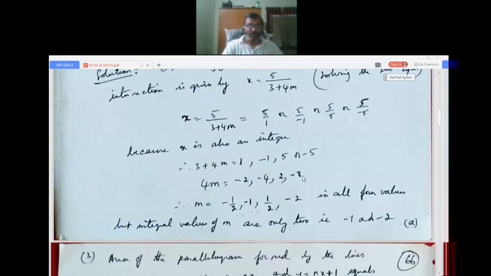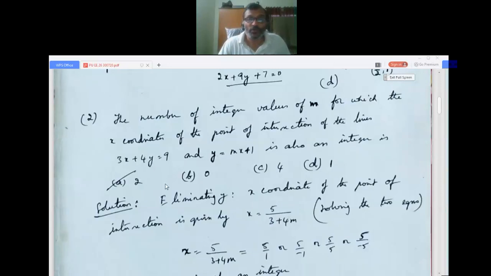From this, m will be, we divide each term by 4. So minus 2 by 4, that is minus 1 by 2. Minus 4 by 4, that is minus 1. 2 by 4, that is 1 by 2. Minus 8 by 4, that is minus 2. These are all four values. But the integral values of m are only two here, minus 1 and minus 2. Among these four values that m can have, the integral values are only minus 1 and minus 2. So only two integral values of m.